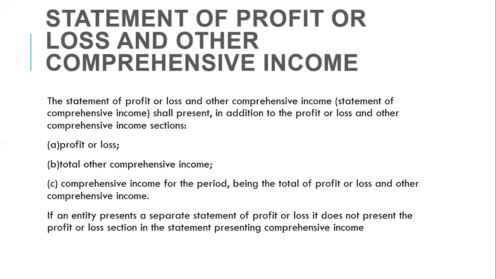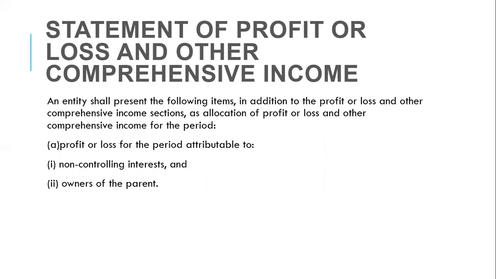We have to report our income over the period that we are reporting. So the statement of profit or loss and other comprehensive income shall present, in addition to the profit or loss and other comprehensive income sections, profit or loss for the year, total other comprehensive income we have made, and comprehensive income for the period being the total of profit or loss and other comprehensive income. An entity shall present the following items in addition to the profit or loss and other comprehensive income sections as allocation of profit or loss and other comprehensive income for the period.